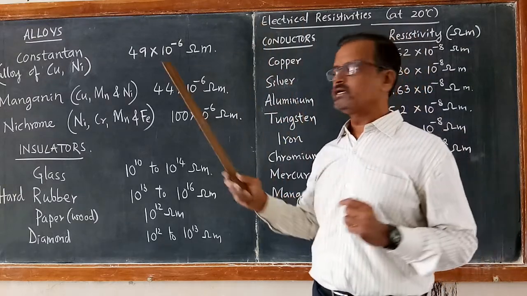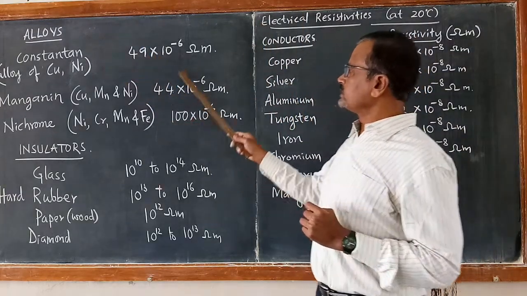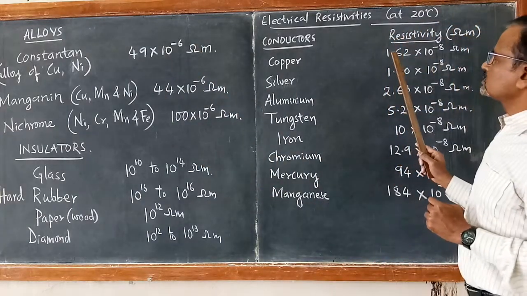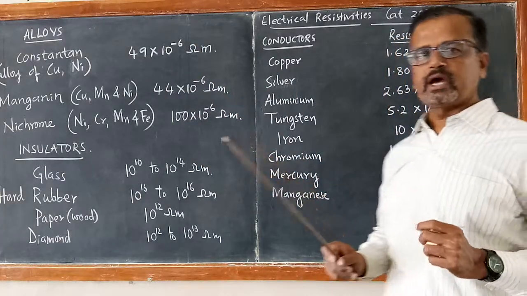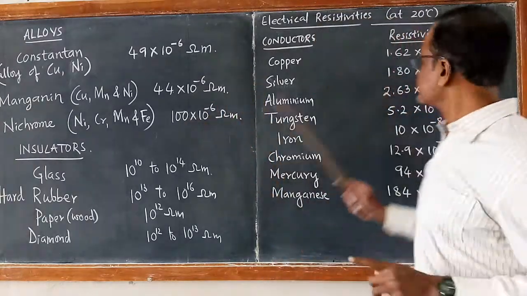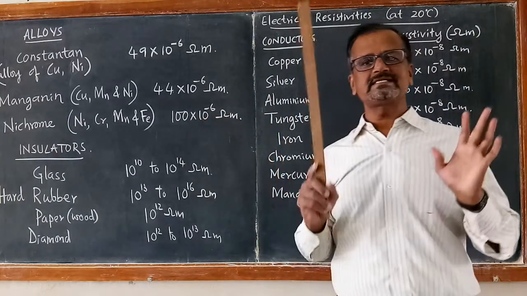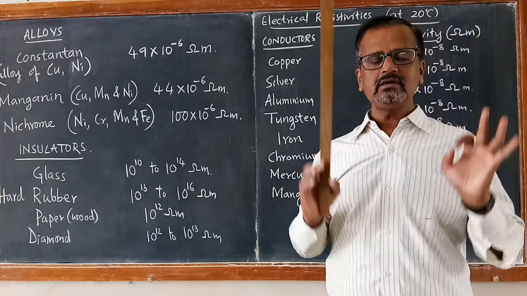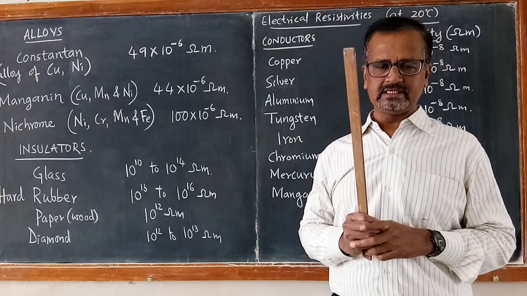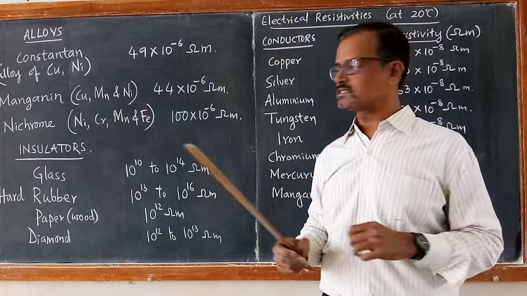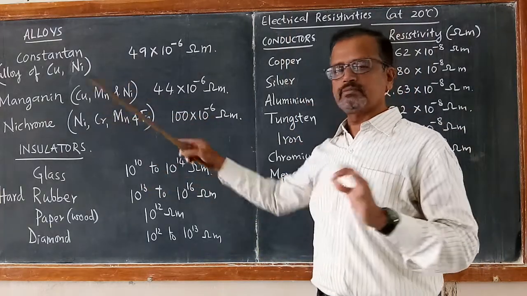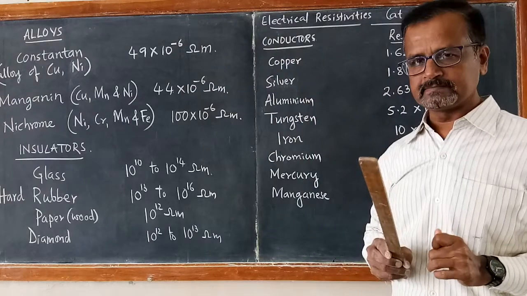It is called an alloy. Those conductors which have electrical resistivity ranging from 10 to the power of minus 8 ohm meter to 10 to the power of minus 6 ohm meter are all good conductors of electricity. Constantan, manganese, nichrome, these are also good conductors of electricity.